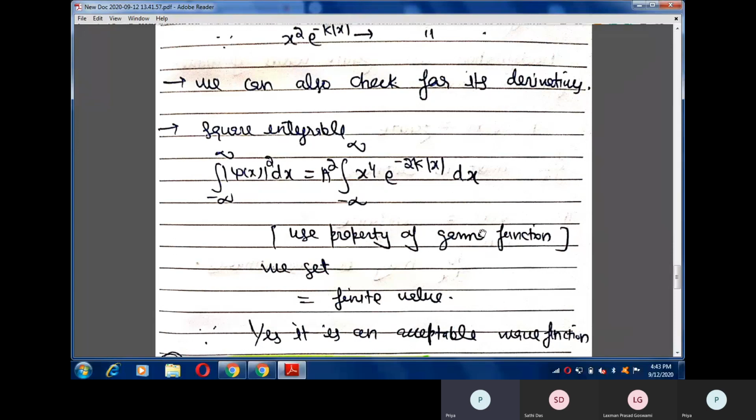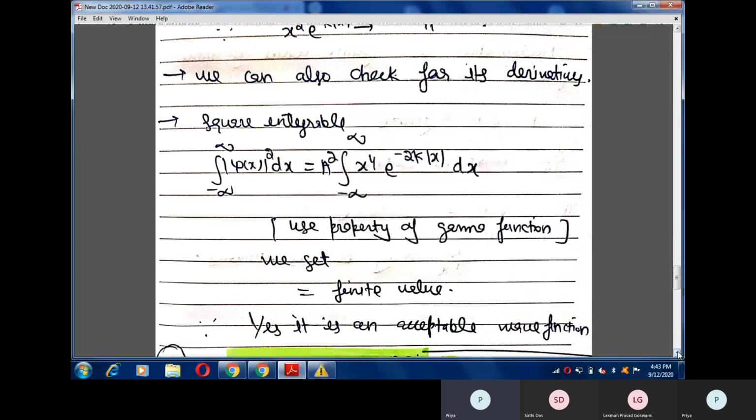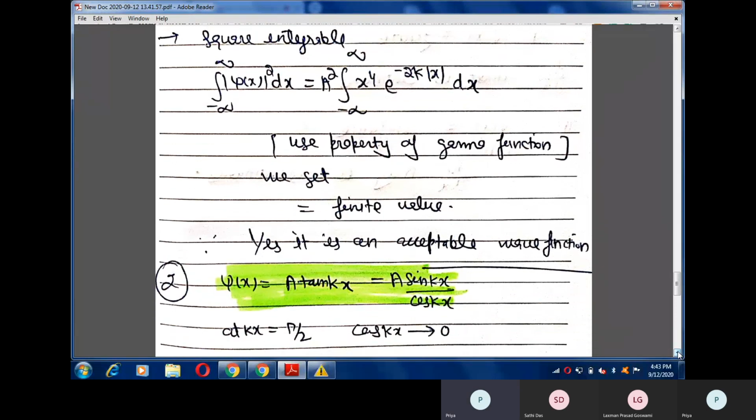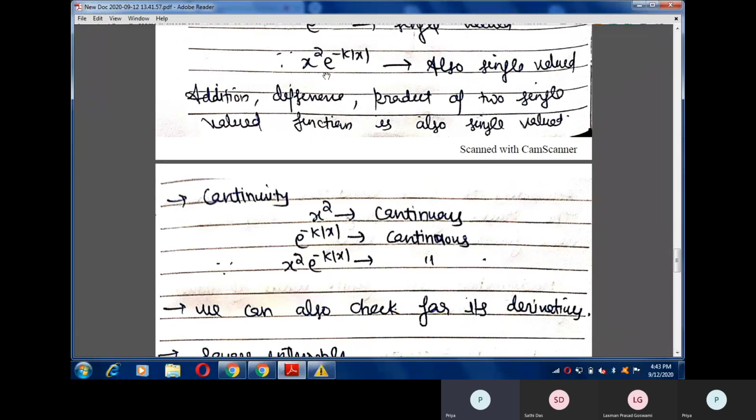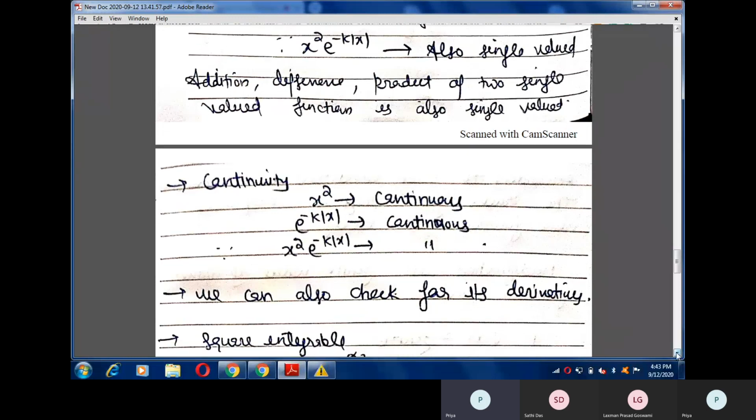By using the property of the gamma function, we can get that this integration is also finite. So all the properties are satisfied. It means the wave function x square e raised to the power minus k mod of x is an acceptable wave function in quantum mechanics.